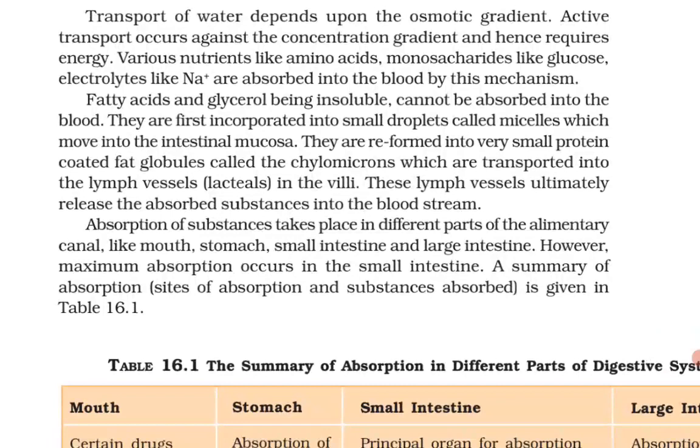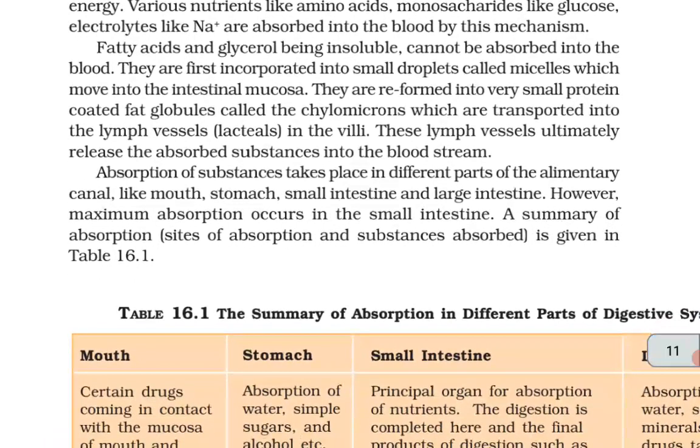They are first incorporated into small droplets called micelles, which move into the intestinal mucosa. They are reformed into very small protein-coated fat globules called chylomicrons, which are transported into the lymph vessels, lacteals, in the villi. These lymph vessels ultimately release the absorbed substances into the bloodstream.